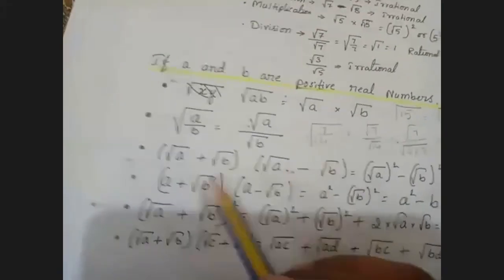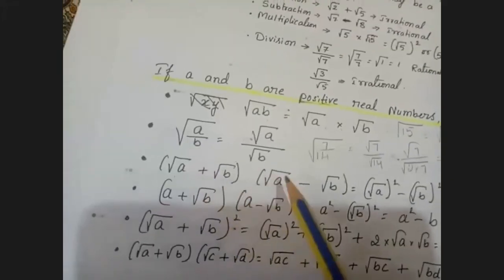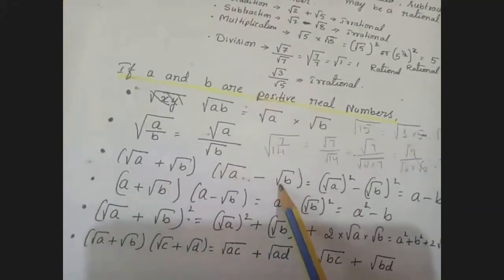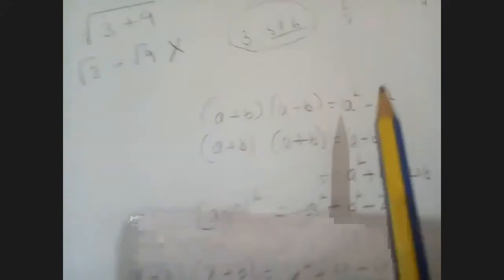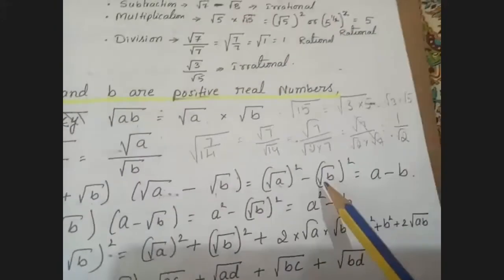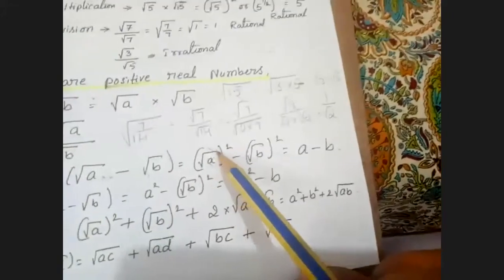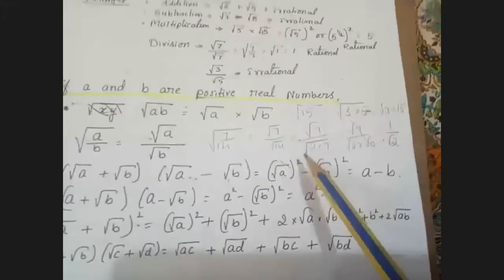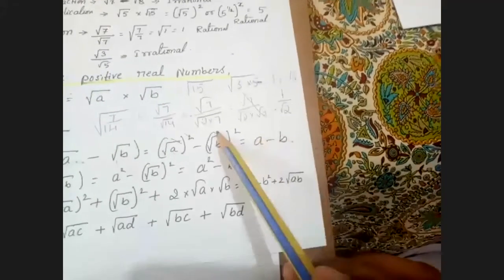Next question. Root A plus root B and root A minus root B. So here, this is in the form of A plus B into A minus B. What is the identity we have learned in a previous class? A plus B into A minus B is A square minus B square. So that is root A whole square minus root B whole square. The root and 2 will get cancelled because the value of root is half, and half into 2 is 1. A power 1. Same thing, root and 2 will get cancelled. Value is A minus B.